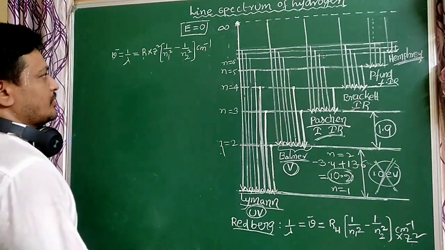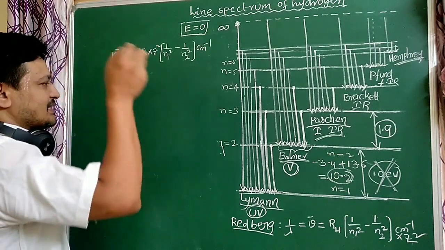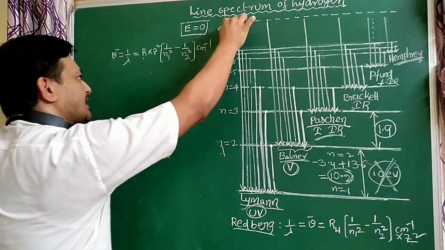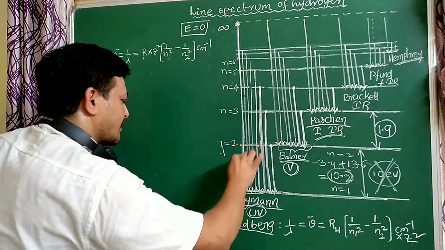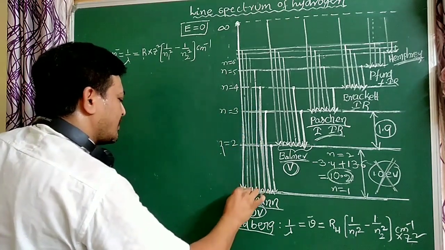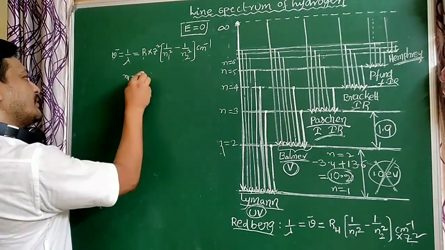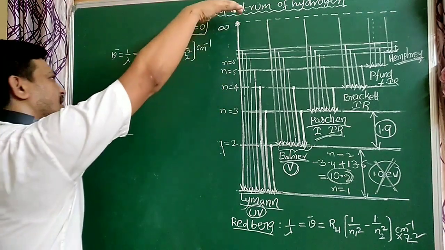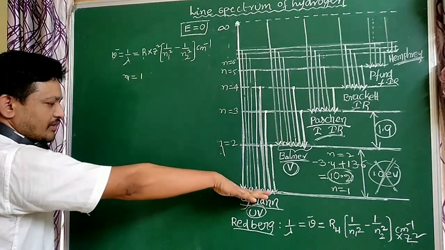For example, the wave number of the highest energy line of the Lyman series. What is that line? The last line of the Lyman series, also called the limiting line. Here n1 equals 1. When electrons from all higher energy states come to the ground state, that is the Lyman series.